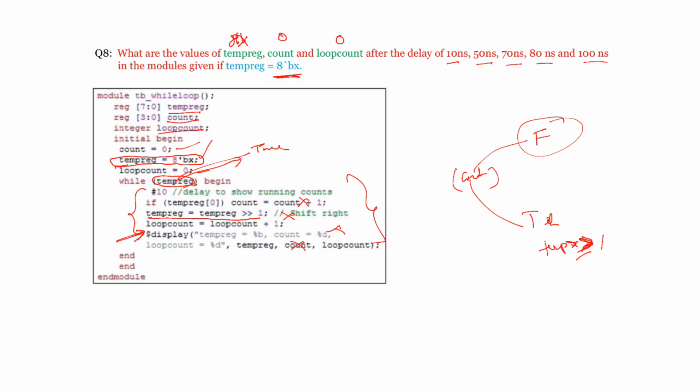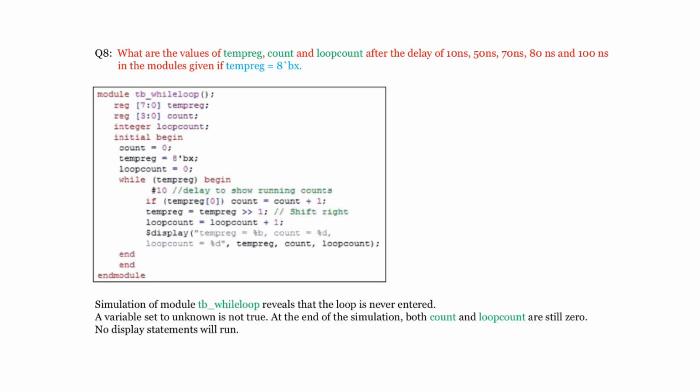If temp register has at least one bit as 1, then the loop may iterate. So after 10 nanoseconds, 50, 70, 80 or 100, at whatever the time, the values are going to be this only. They never change because it is not entering the while loop. If it were entering the while loop, you would wait for 10 nanoseconds with this hash 10. At any amount of time, the values are not changing. So this is what is written here: simulation of module TB reveals that the loop never entered.